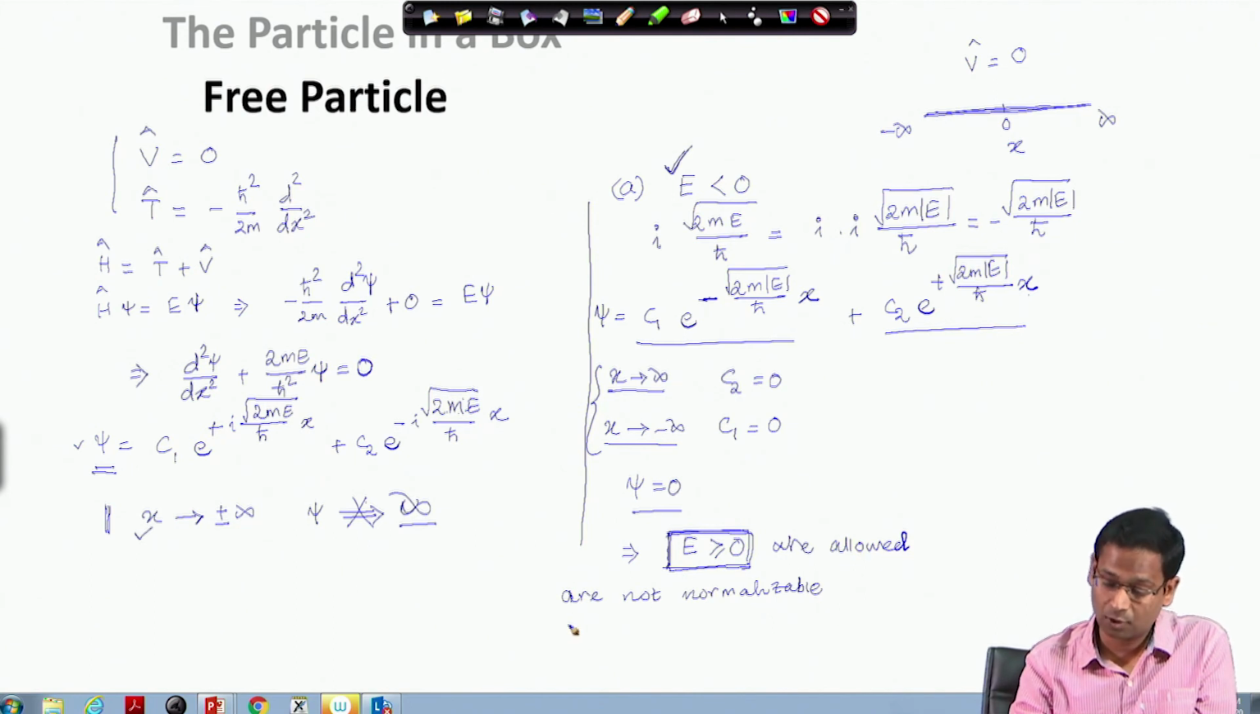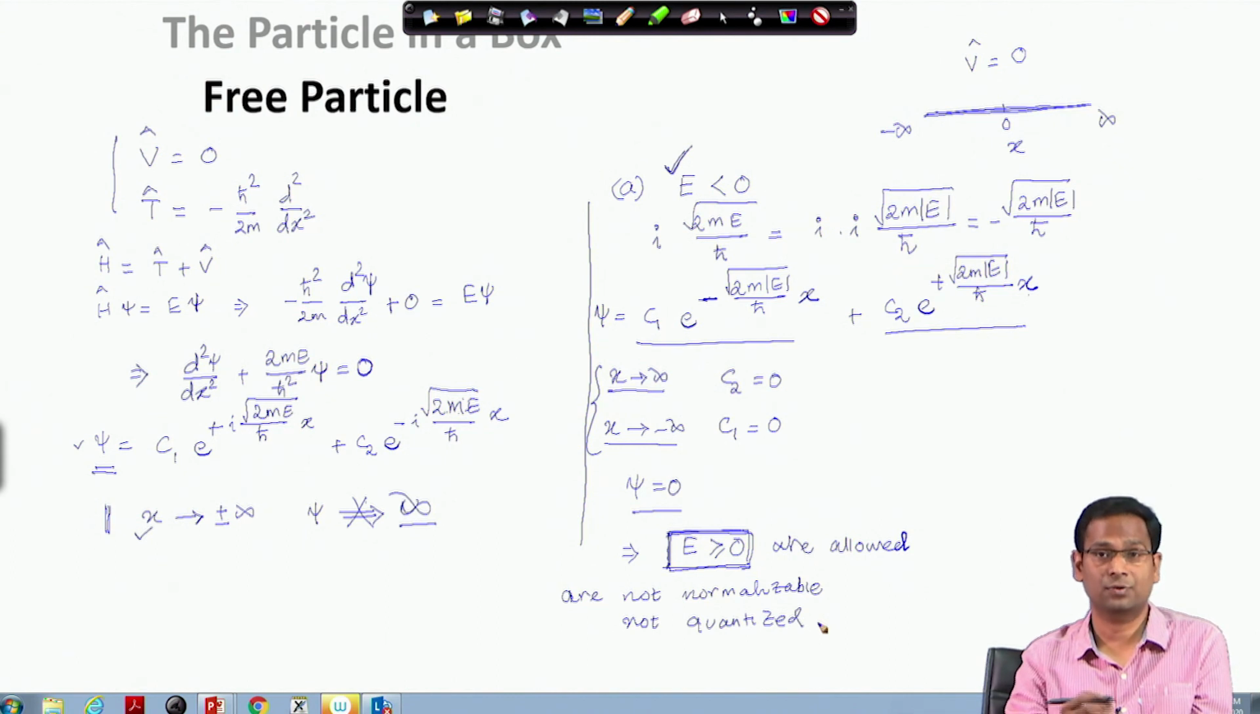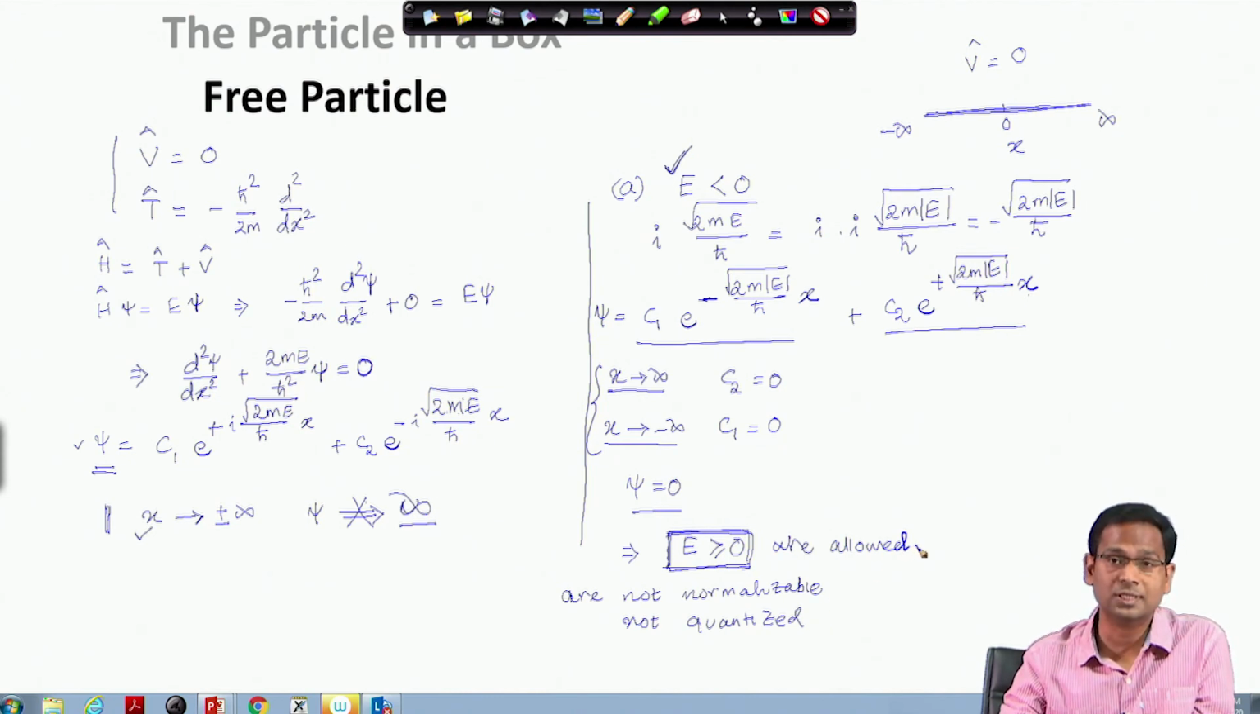And they are also not quantized, because so far we have no boundary condition like the one that existed in the particle in a box, which gave us a discrete solution. Here there is no such boundary condition to make the energy levels discrete. So therefore all positive energy values are allowed. So they are not quantized and they are not normalizable.